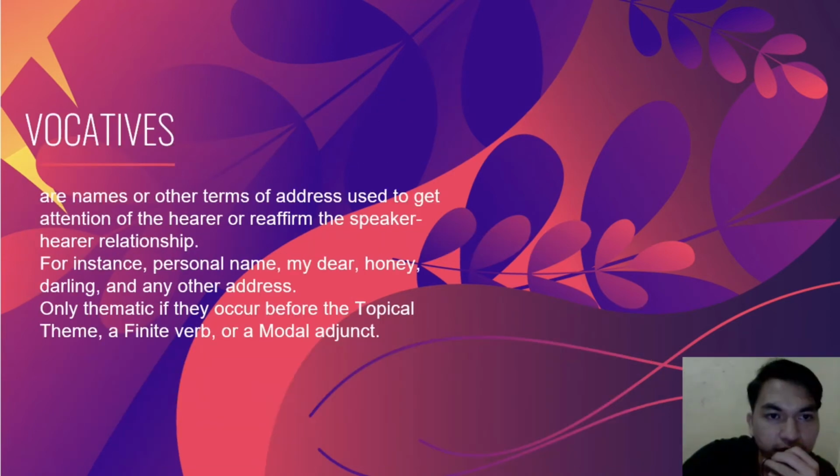The next is vocatives. The vocatives are names or other terms of address used to get the attention of the hearer or reaffirm the speaker-hearer relationships. For instance, personal names, my dear, honey, darling, and any other addresses. In another word, this is when you call somebody's name to indicate that you are talking to that person. The vocatives are only thematic if they occur before the topical theme, a finite verb, or a modal adjunct.